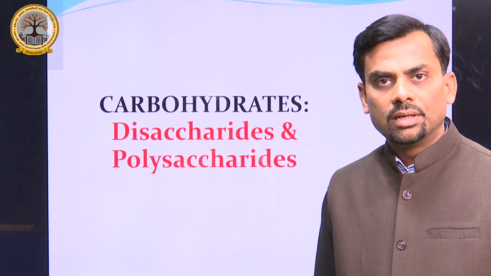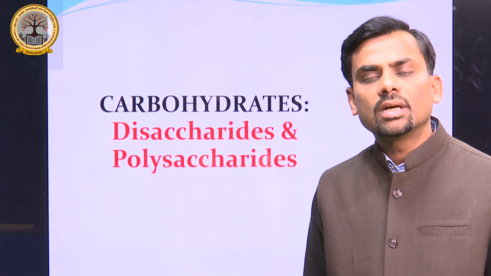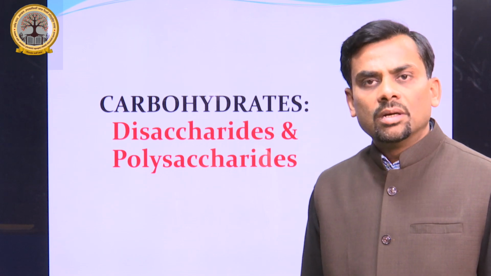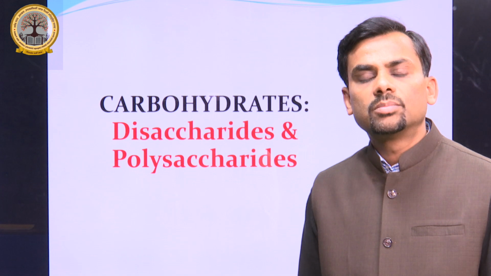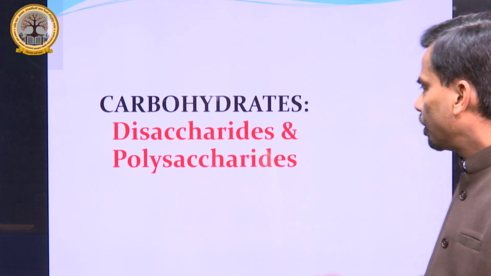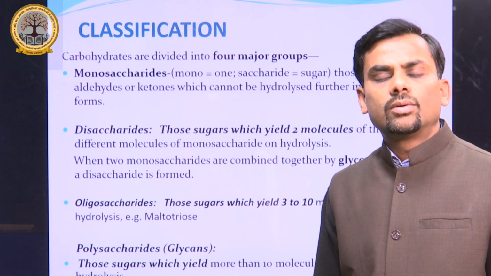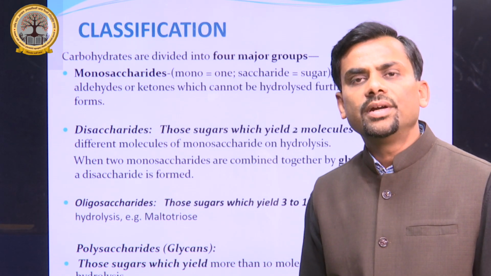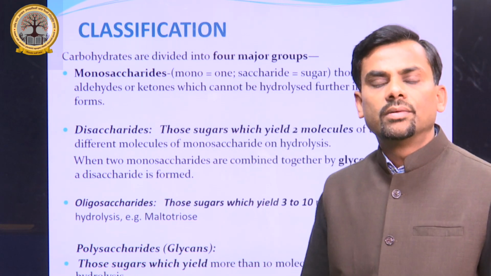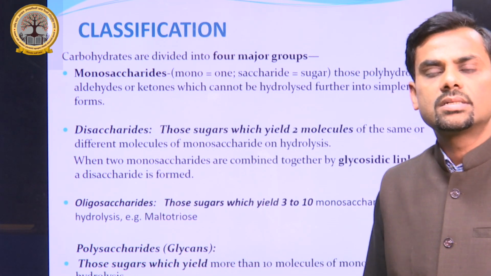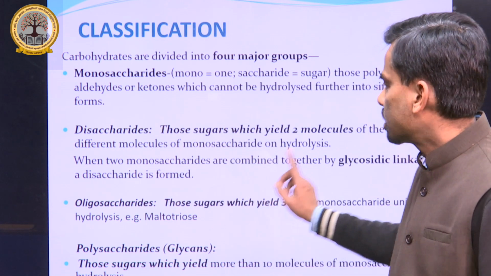Another is polysaccharide. There are examples like starch and glycogen. They are composed of many monosaccharide units, that is greater than 10 monosaccharide units. These are known as polysaccharides. So one by one you will learn about these examples. So this is the classification. Earlier I told you carbohydrate is classified into these three types: monosaccharides, disaccharides, which come under oligosaccharides, and last is polysaccharides. So today we will learn about disaccharides and polysaccharides.